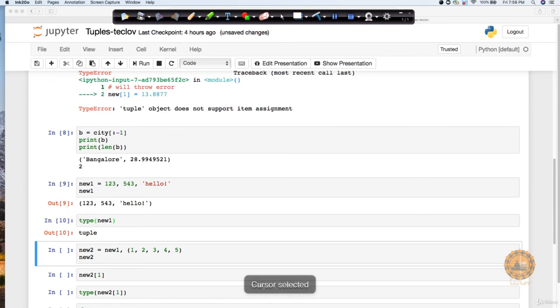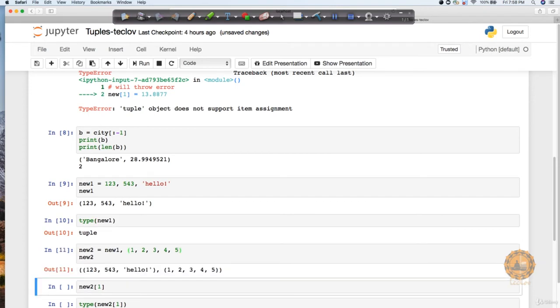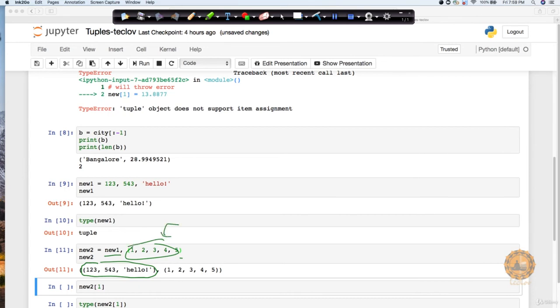So here if I execute this statement, you can see it returns a concatenated result. But notice one interesting thing here. It has created two tuples inside it. It's not that it created a new one and then separated this. No. Instead, it treated this completely as a separate tuple, since new one was already a tuple. So it has created two tuples within it. If you print the value of 1, it is going to print this whole value. So this is what your tuple value is going to print.